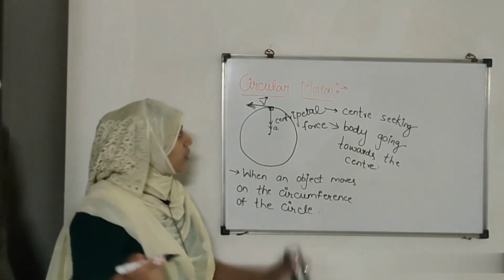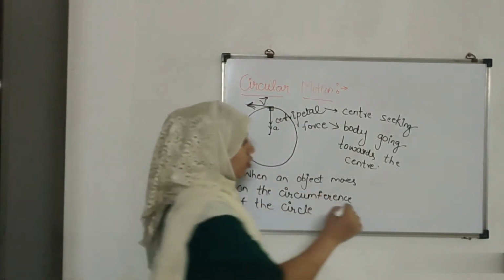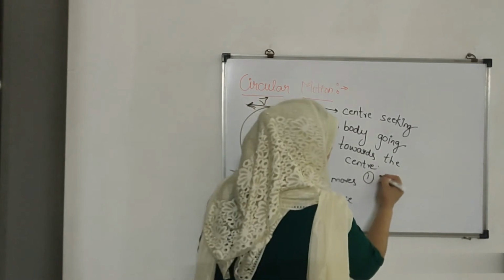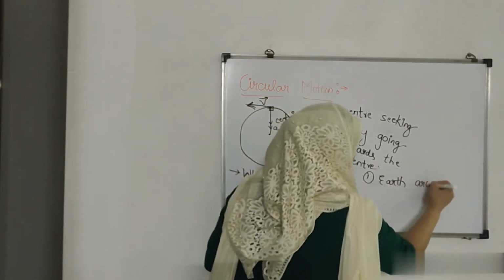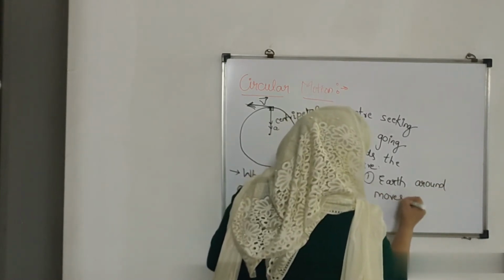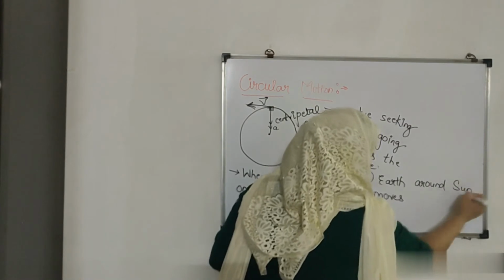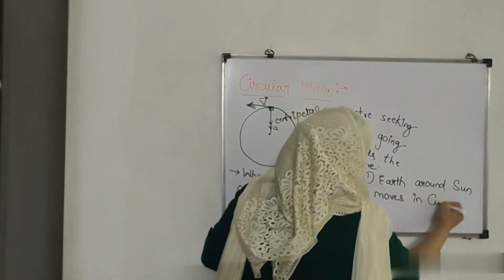So why am I talking about circular motion? Because the motion of the earth, the motion of the planets around the sun, moves in circular motion.